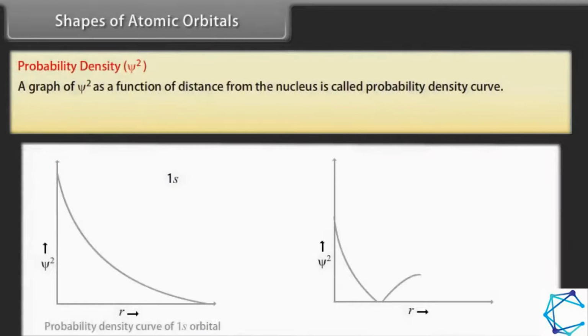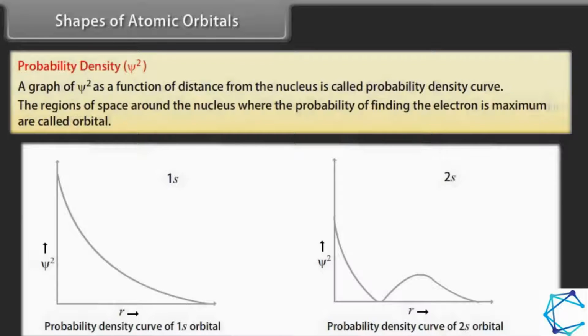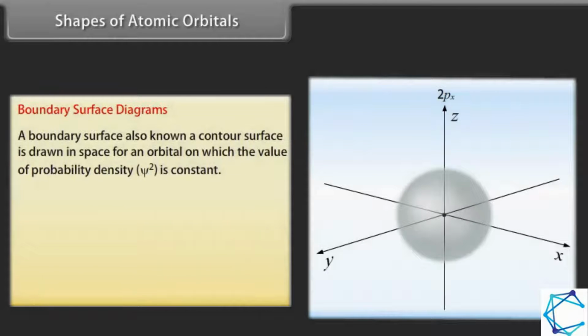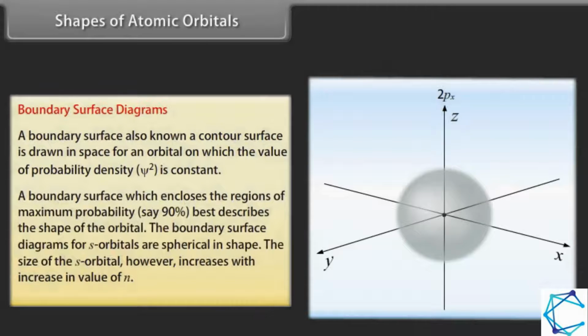Probability density. A graph of psi square as a function of distance from the nucleus is called a probability density curve. The regions of space around the nucleus where the probability of finding the electron is maximum are called orbitals. Boundary surface diagrams. A boundary surface, also known as a contour surface, is drawn in space for an orbital on which the value of probability density, psi square, is constant. A boundary surface which encloses the regions of maximum probability, say 90%, best describes the shape of the orbital.